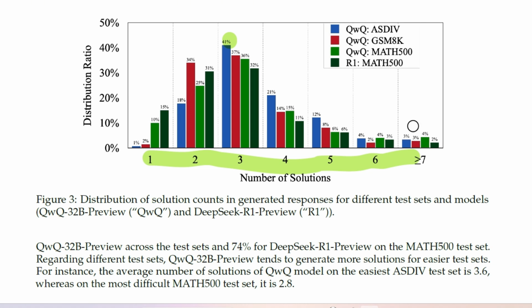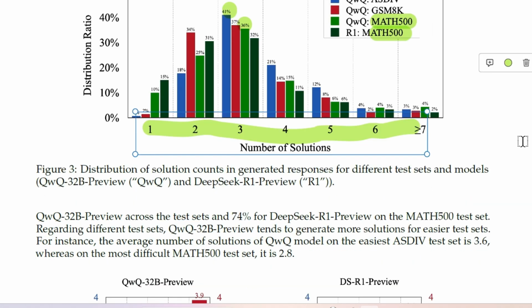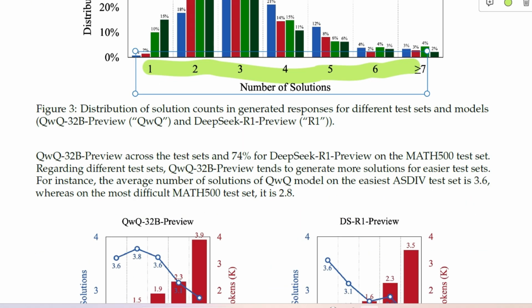So given, let's say, a MATH 500 question, QWQ here answers 36% of the time with 3 solutions. So you can see that for this data set and this distribution, 3 solutions is common. You can expect that about 40% of the time you are going to get 3 solutions, even though that is not required; just 1 or 2 is fine.